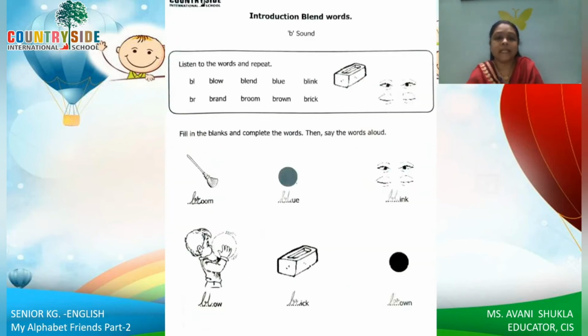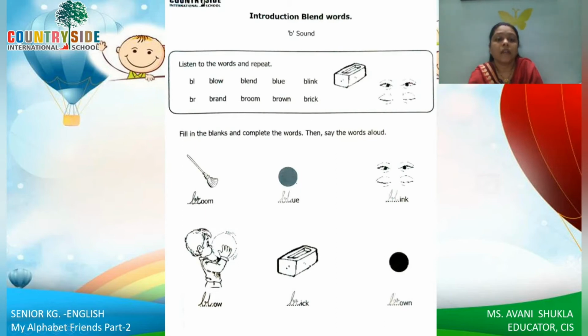It is very easy. Here children, these words are just to read and repeat. Bl words and br words. Bl blow, bl plant, bl blue, and bl blink, blinking of eyes. Then next are br words. Br brand, br broom, br brown, and br brick. Okay. So these are just for reading, and you can find a few more words.